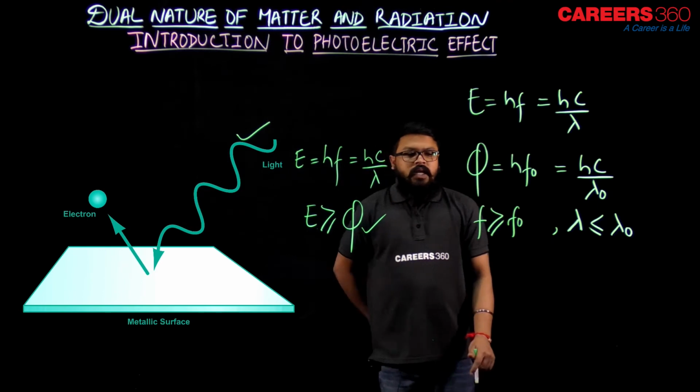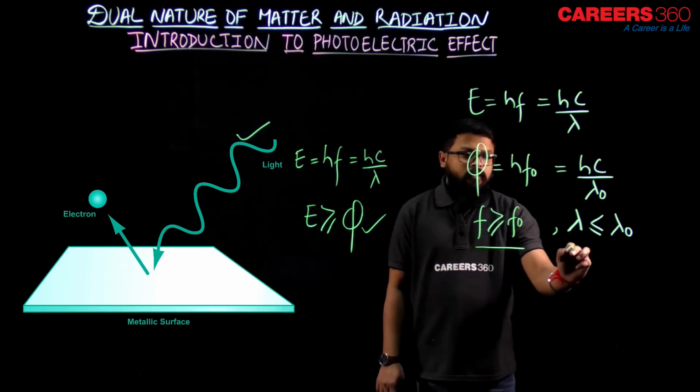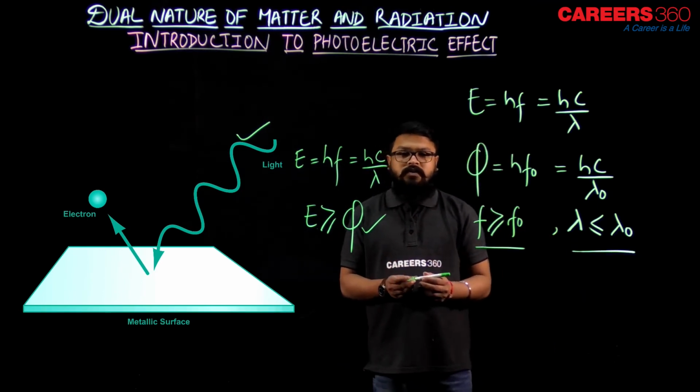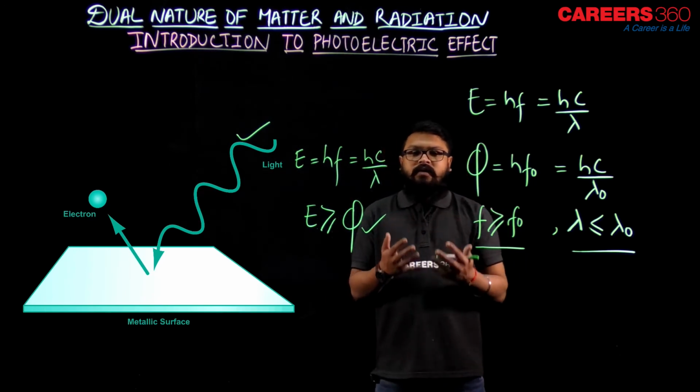If this is the condition, then there would be emission of photoelectrons, and that is nothing but the photoelectric effect.